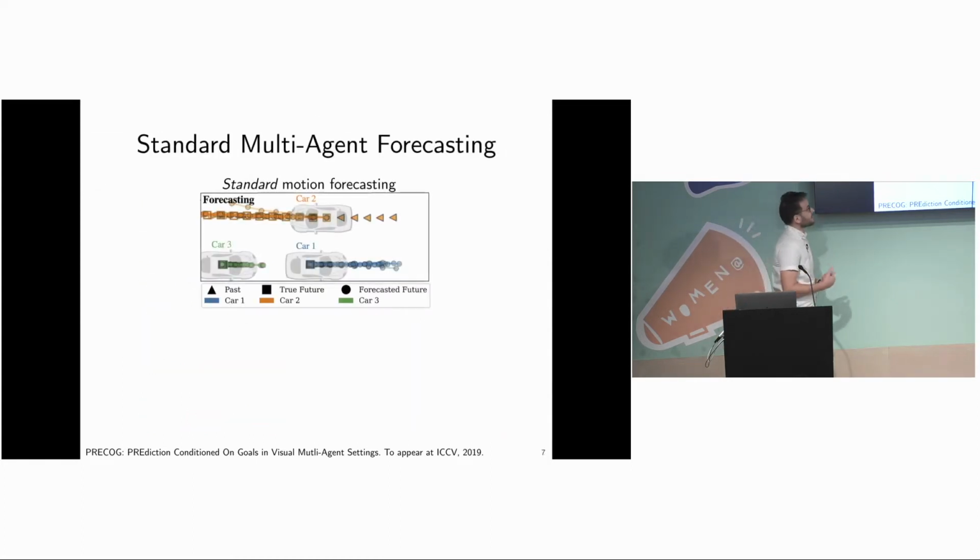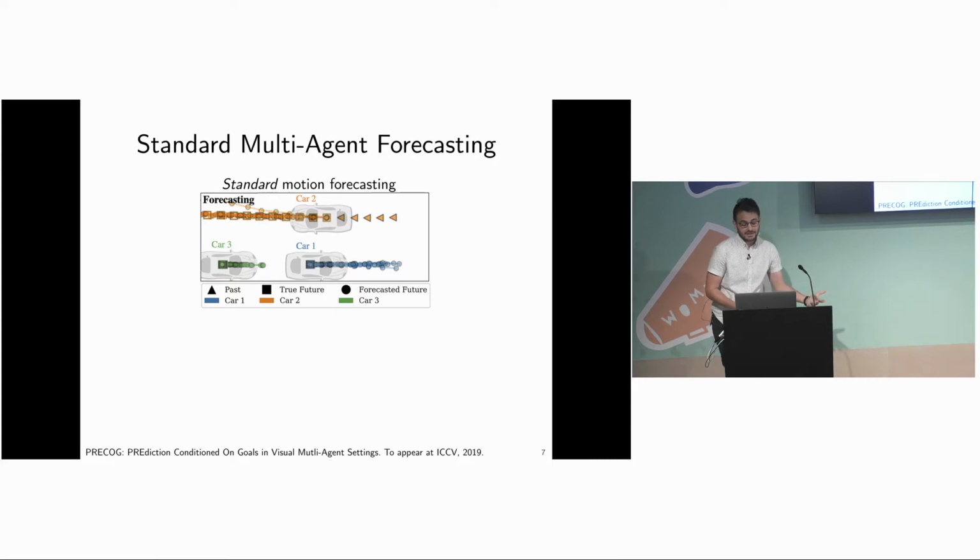Here's an example of some standard multi-agent forecasting with the graphical model I showed on the right. We can make joint predictions for where all of the cars are going to go. The paths marked with circles indicate a possible future motion, and the paths marked with triangles indicate some past positions. If you can't see the triangles for a vehicle, that just means the vehicle was stationary in the past. This is the standard forecasting setup where we are just predicting where everyone is going to go.